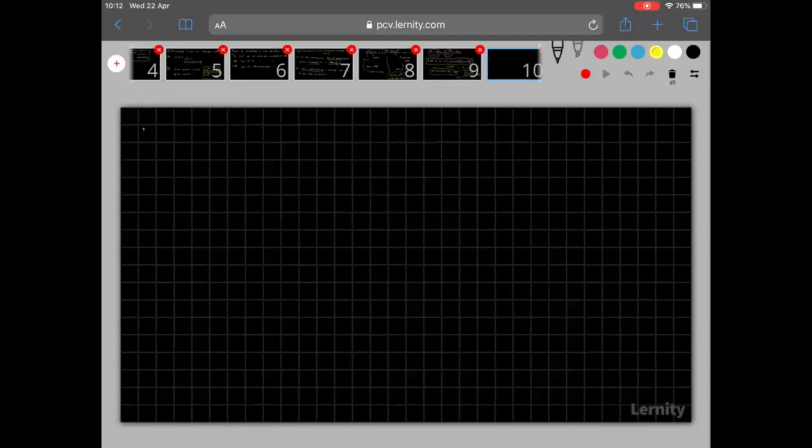And now in this slide, we are going to see the energy profile diagram of the SN2 mechanism.